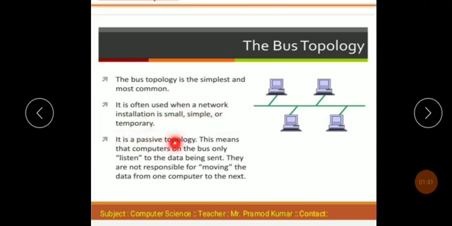It is a passive topology. This means that computers on the bus only listen to the data being sent. They are not responsible for moving the data from one computer to the next. In the bus topology, there is one center wire where all systems are connected to each other. Such a type of topology is called the bus topology.